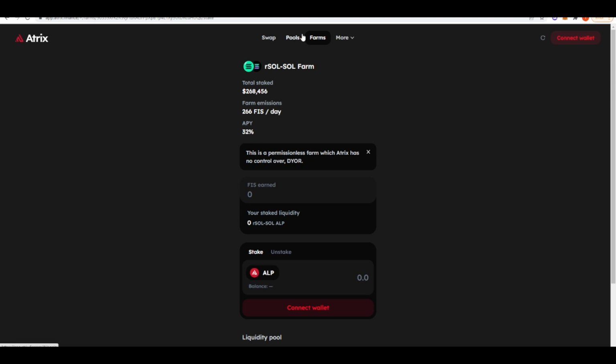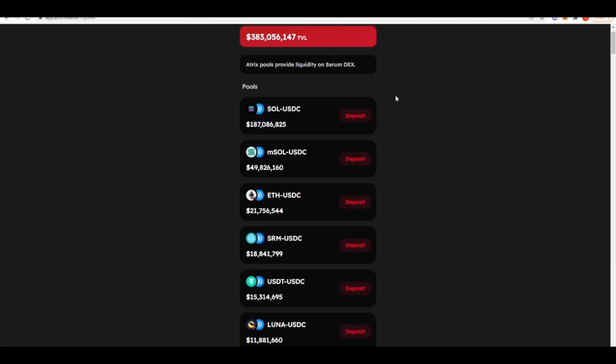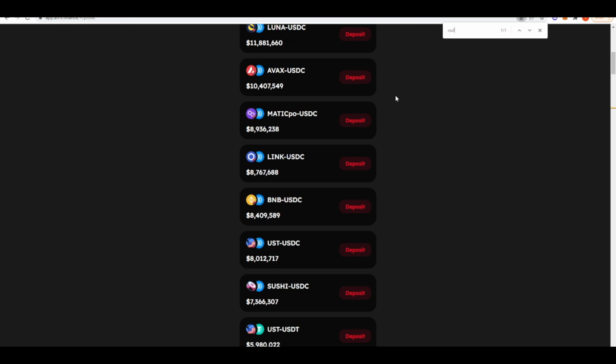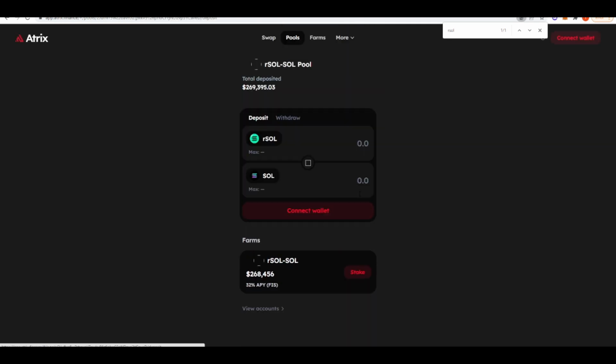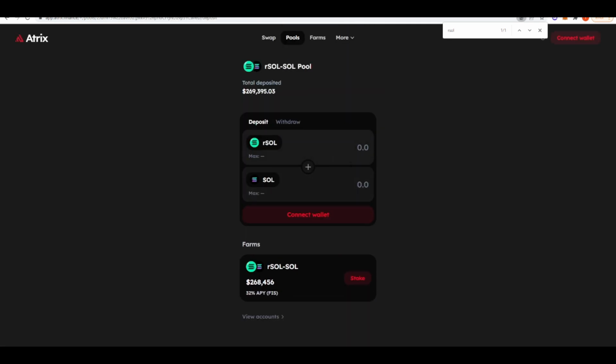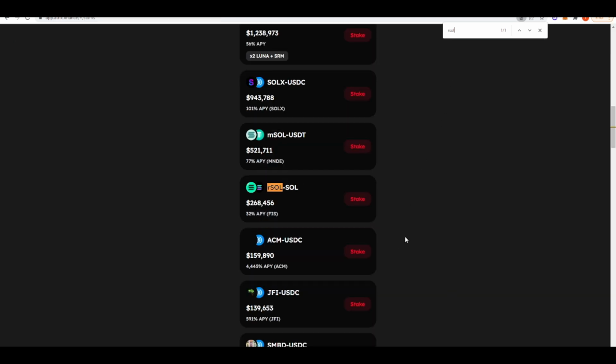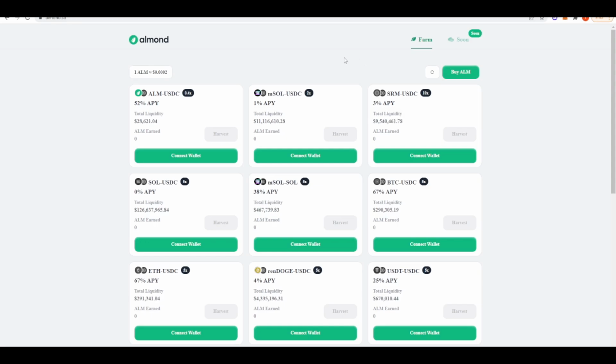In order to do so, you're going to need to get your Atrix LP tokens. If we go to pools and then search for RSOL, you can press deposit here and then deposit the amount that you actually want to start providing liquidity with. Then you can take your LP tokens back to farms and stake them here in order to receive that 32% APY.